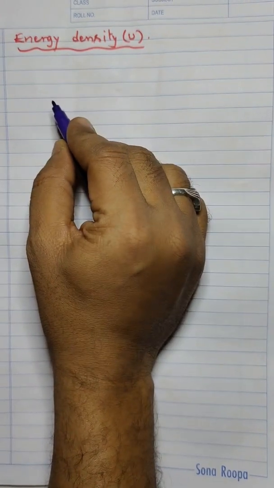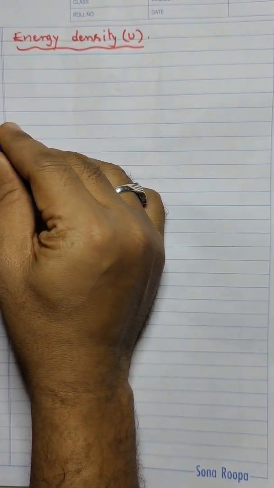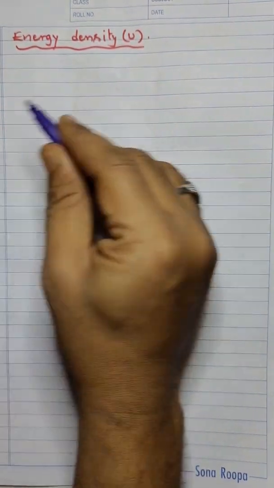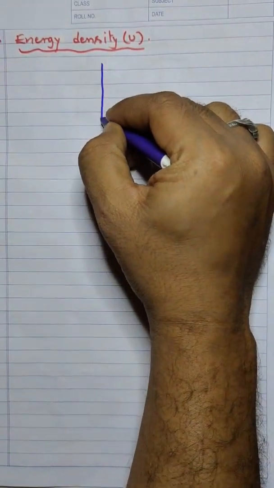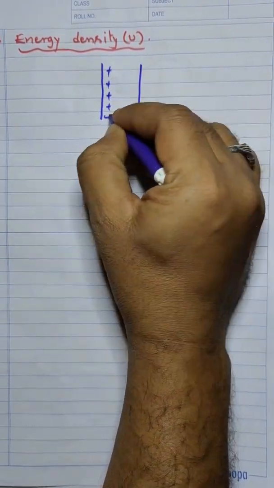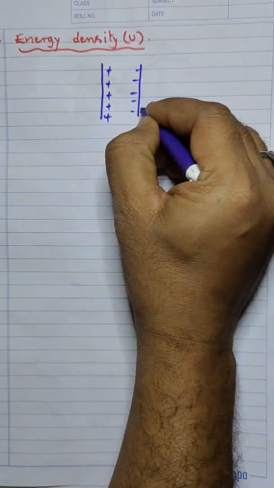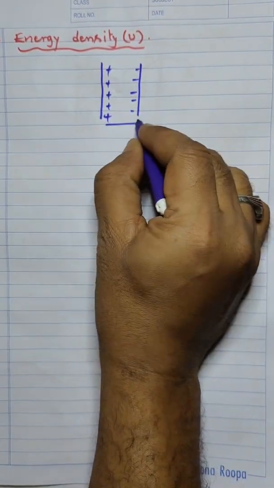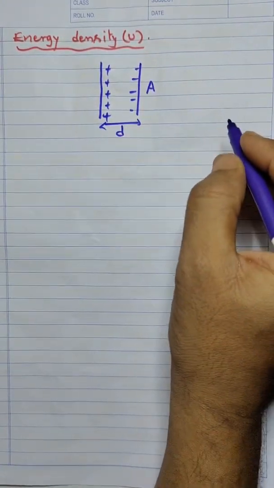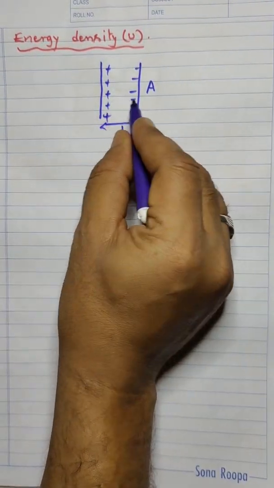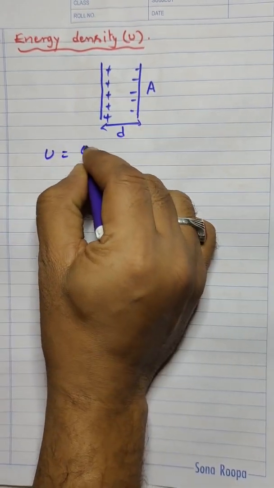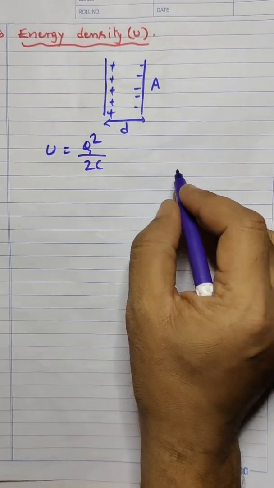As we know, between the two plates, one is a positive plate and one is a negative plate, at a distance d, and the area of the plate is A. As we know, the energy between the two plates is given by the formula U is equal to Q square by 2C.